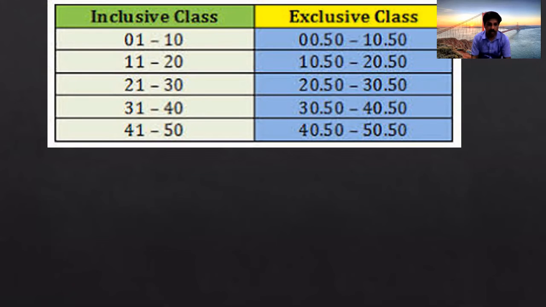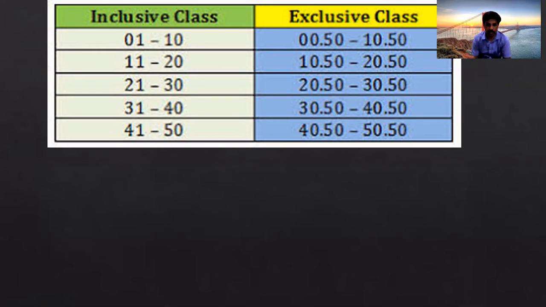So 1 to 10, next 11 to 20, 21 to 30, 31 to 40, 41 to 50. If you observe each class, there is a gap. Whereas in exclusive classes, they are continuous. There is no gap. 0.5 to 10.5. Next, the next class starts from 10.5 to 20.5, 20.5 to 30.5, like that. So we can convert inclusive classes into exclusive classes.